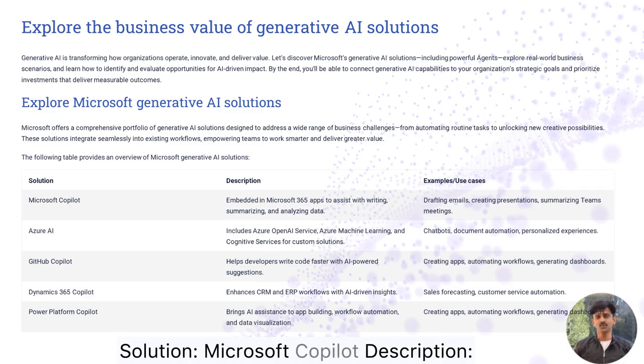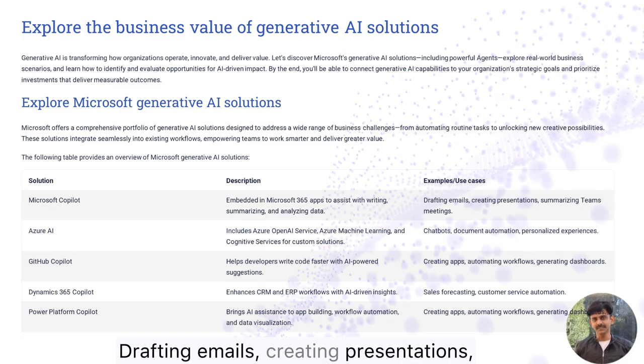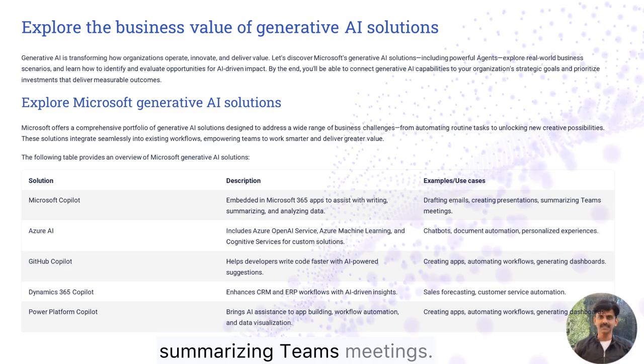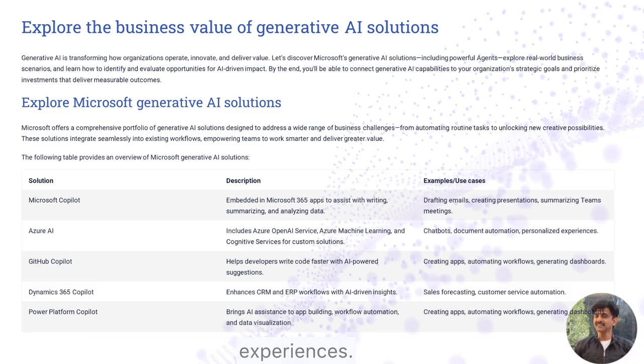Solution: Microsoft Copilot. Description: embedded in Microsoft 365 apps to assist with writing, summarizing, and analyzing data. Example use cases: drafting emails, creating presentations, summarizing Teams meetings. Solution: Azure AI. Description: includes Azure OpenAI Service, Azure Machine Learning, and cognitive services for custom solutions. Example use cases: chatbots, document automation, personalized experiences.